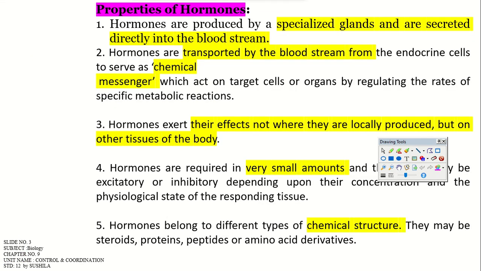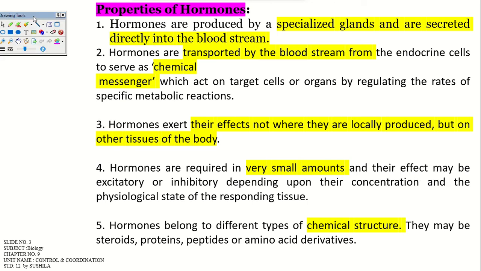If there is an endocrine system, then there are hormones, and hormones have some properties. You should have an outline idea regarding the properties of hormones. A specialized gland secretes the hormone directly, and it is transported through the bloodstream and reaches the target cell.